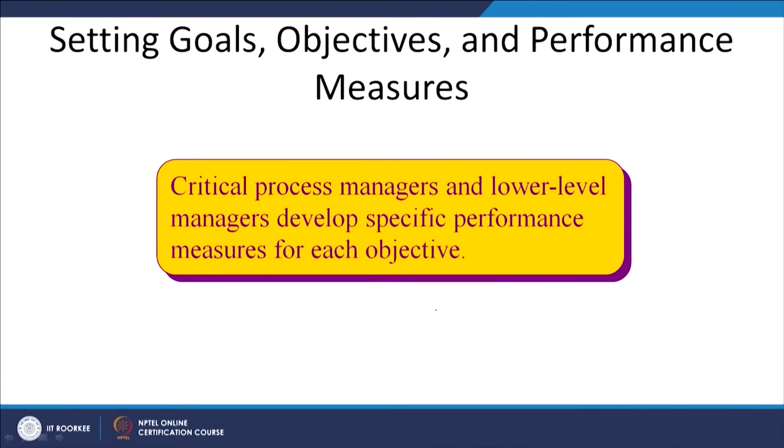Setting goals, objectives and performance measures further talks about critical process managers and lower level managers who develop specific performance measures for each objective. Your critical factors of production can be raw material, it can be power, it can be any other input, it can be some technical manpower also. So, some people are held responsible and they are strategic people of that organization who make sure how those inputs have to be arranged, from where those inputs have to be arranged, so that the process being critical, it is going to be available with us all the time and it is going to play a very important role. Now, organization goals. What are the organization goals and how do we set them?